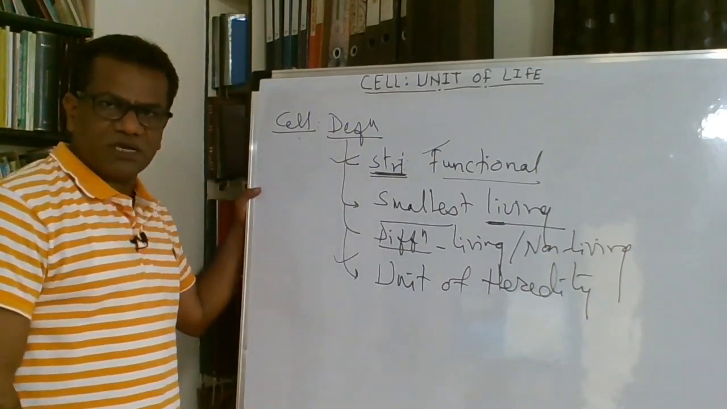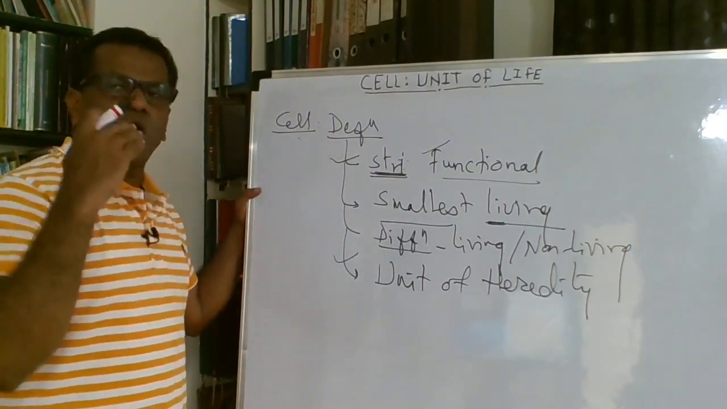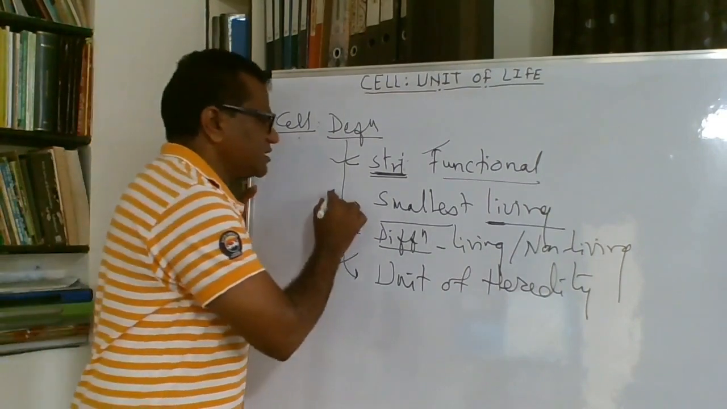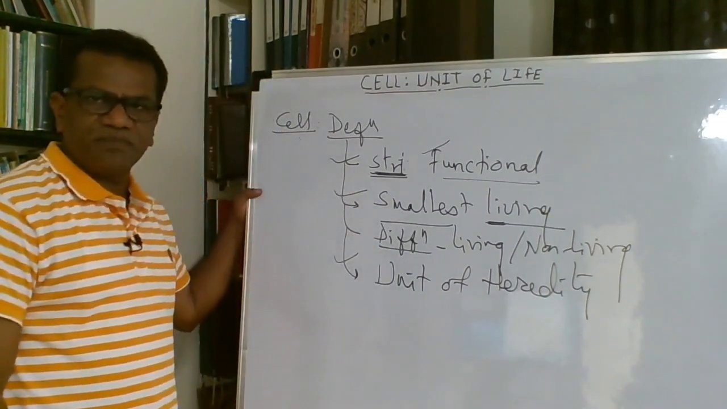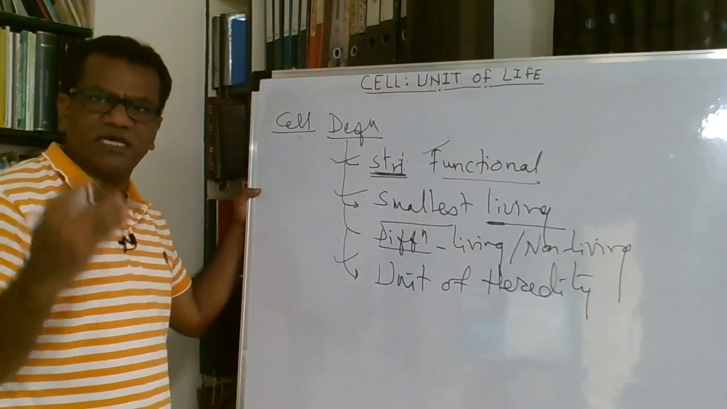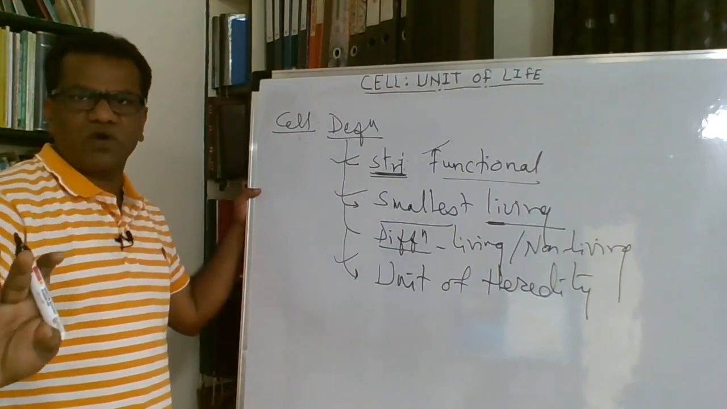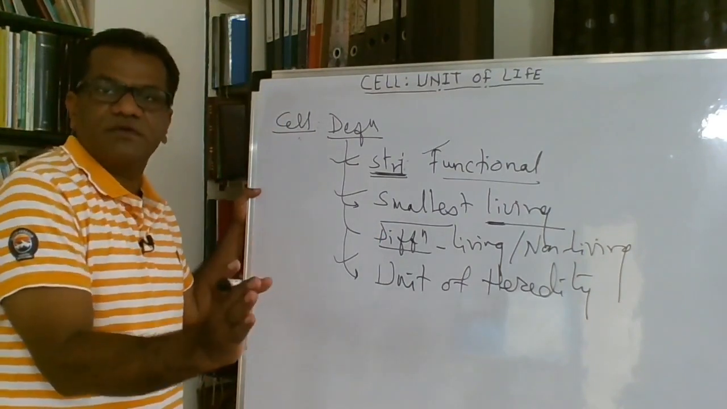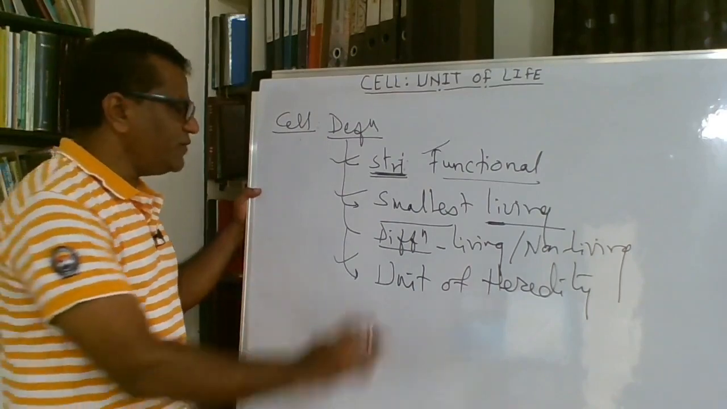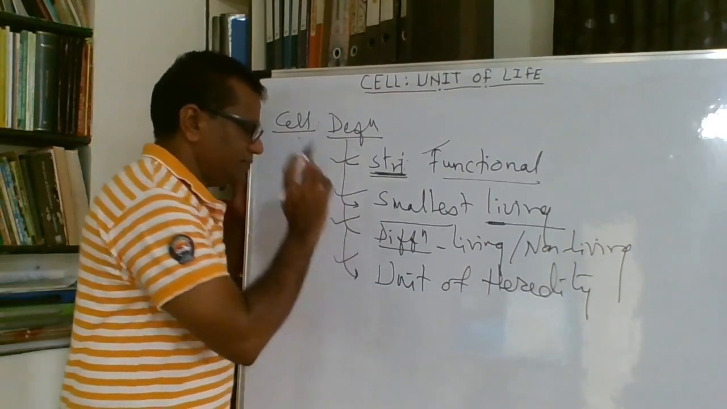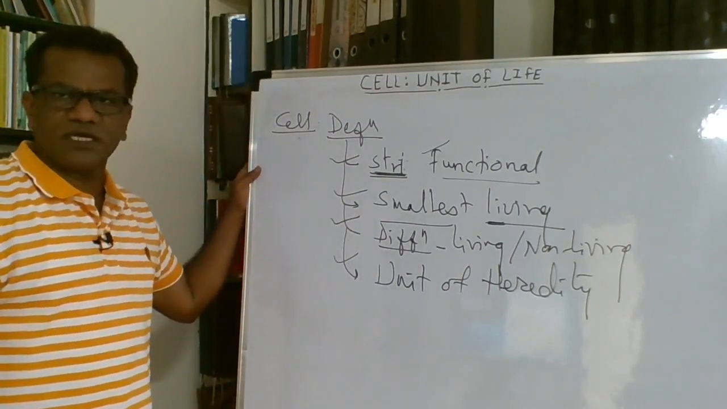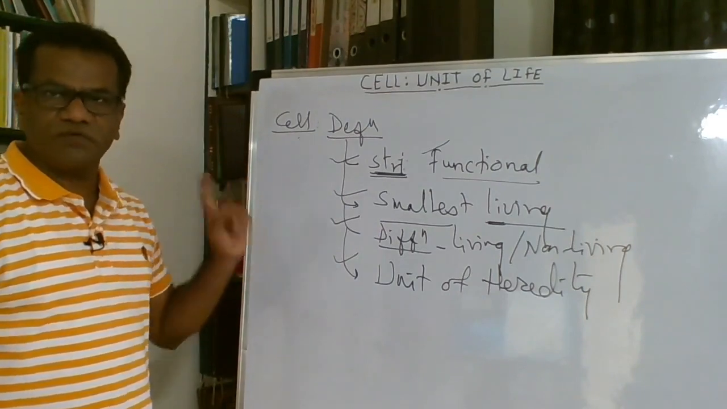It is the structural and functional unit of all organisms. The cell is the smallest living entity. Anything smaller than a cell is non-living. It forms the difference between the living and non-living. The cell is the unit of heredity.